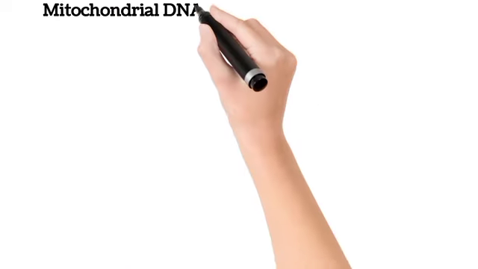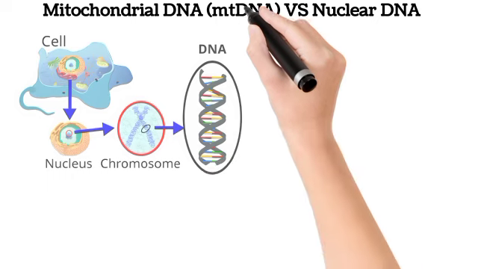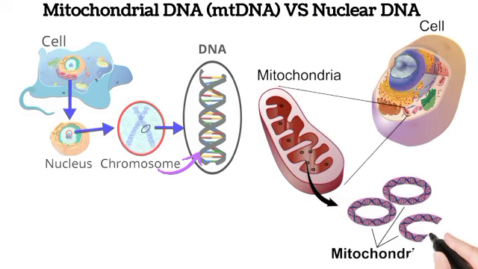This is a clear distinction between the DNA of the nucleus and that of the mitochondria. The nucleus has a linear DNA, while that of the mitochondria has a circular DNA. Please take note of this. And their location is quite different as well. One is located in the nucleus, while the other is located in the mitochondrial matrix. Please take note of this.